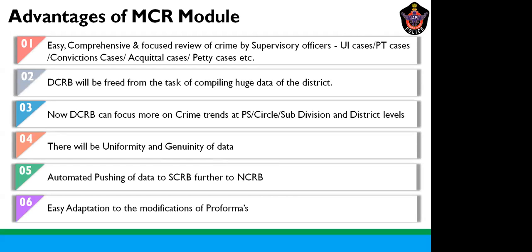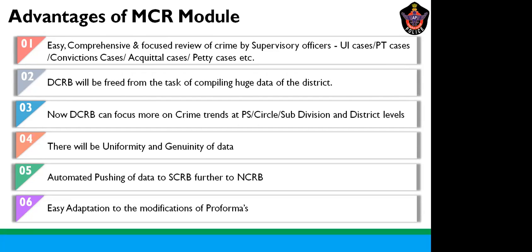So what are the advantages of this MCR module? It is easy, comprehensive, and focused. Because of this automation, the crime review can be done easily, and it is focused. Usually in that bulky book, if you want to go through a particular crime or report, you have to refer to the book and search where exactly we can get that report. So all this time is saved, and during the crime review, the supervisory officers can have a focused approach.